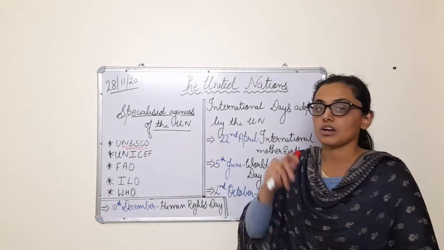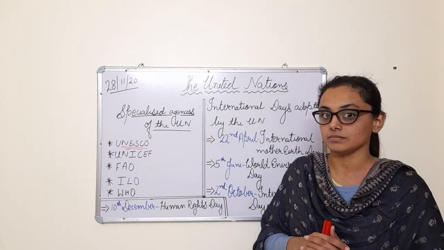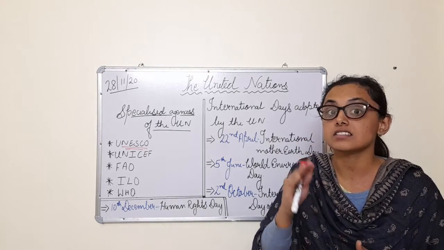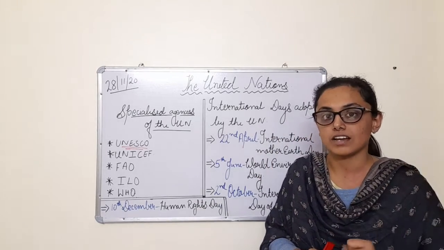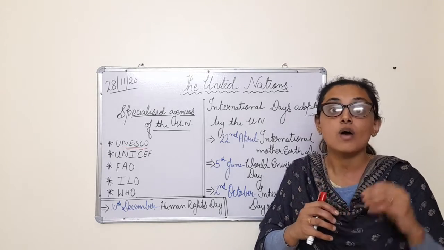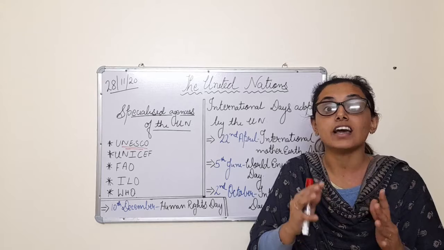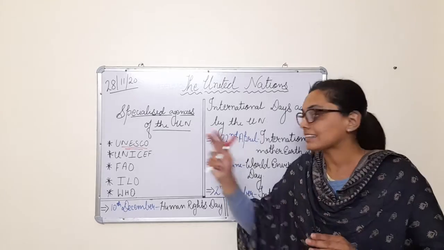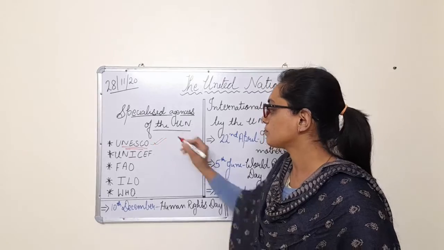Now coming to the cultural part. Children, do you remember the chapter, the World Heritage Sites of India? In that we learned about the cultural sites of India which are registered under UNESCO. Do you remember? So what was that? That was to take care of the cultural sites which are registered under UNESCO and are of importance to the world. Clear? That is the cultural part of UNESCO. This was all about UNESCO.